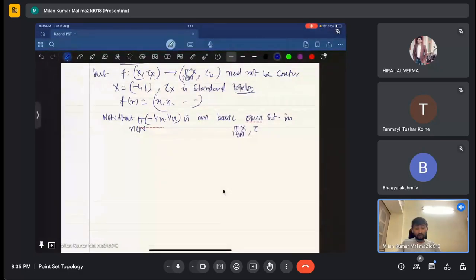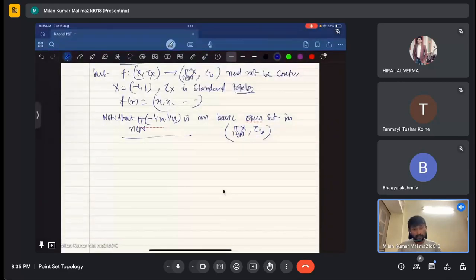Because in box topology this is an open set, but not in product topology, because in product topology this would be open only if, except for a finite number of terms, all terms are the full space. But here you can see that for every n belonging to the natural numbers these are not full sets. None of them are actually -1 to 1. Oh, sorry, only for n equals 1.